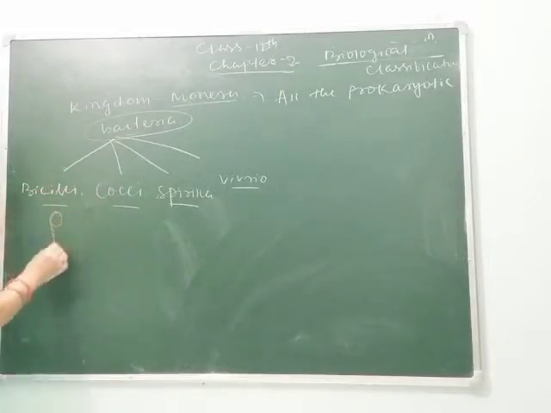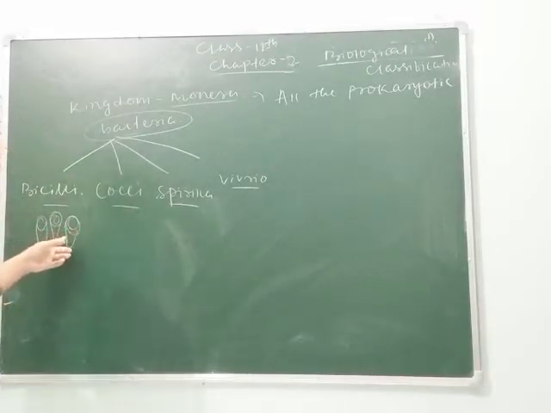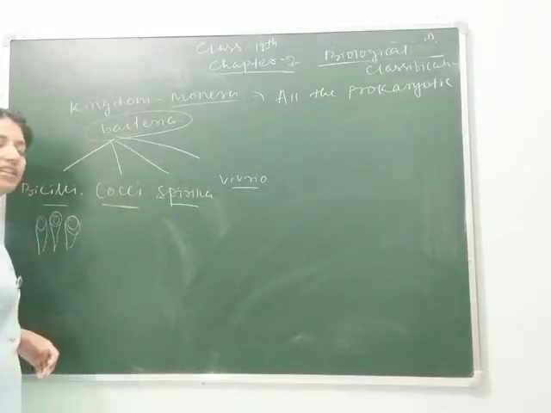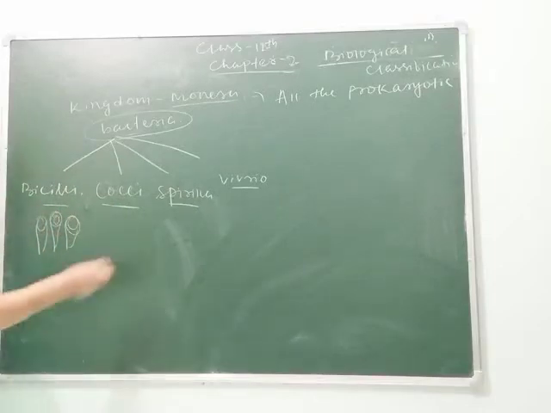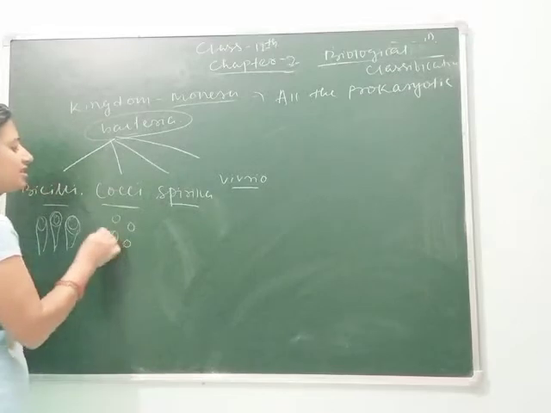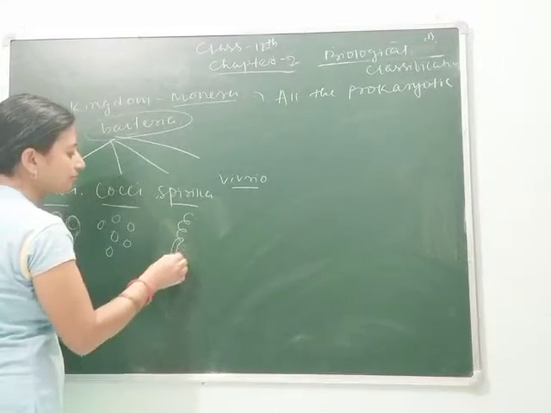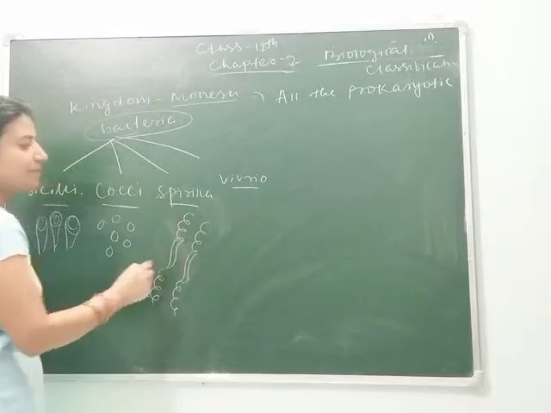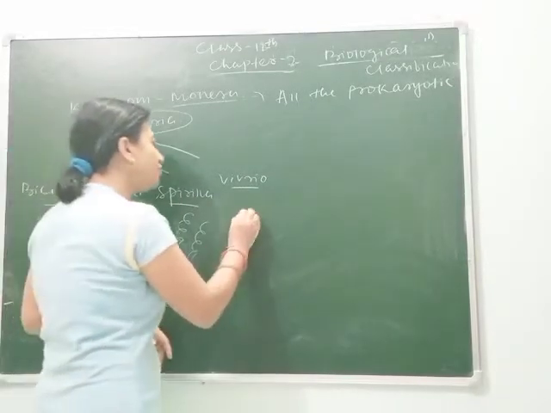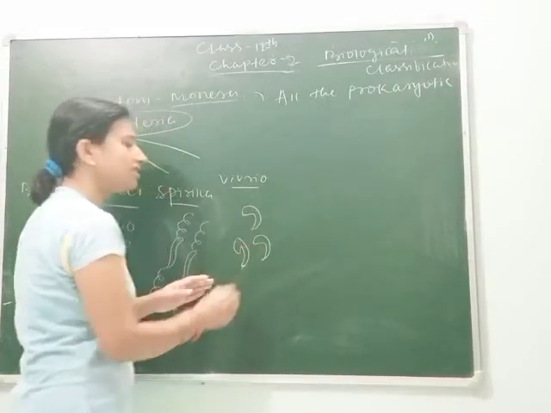These are the different types of bacteria classified into 4 categories on the basis of their shape and size. The bacilli look like this. This is a rod shaped bacteria, so they are called bacilli, and its singular is bacillus. Cocci, whose singular is coccus, is circular in shape, that's why it is called cocci. It looks like this. Then spirilla looks like this, whose singular is spirillum. And vibrio is a comma shaped structure like this. These are the different structures of bacteria.